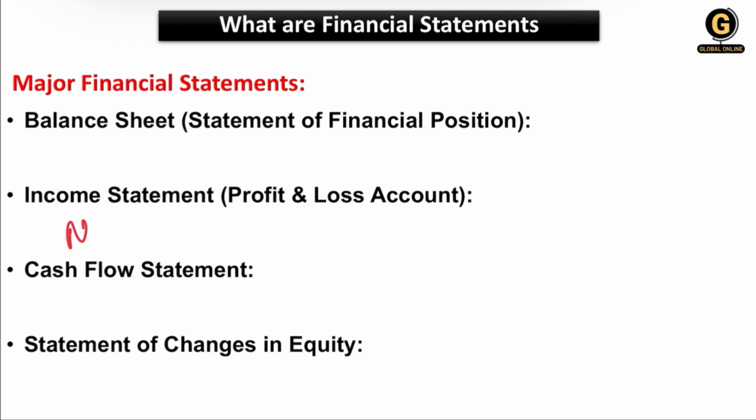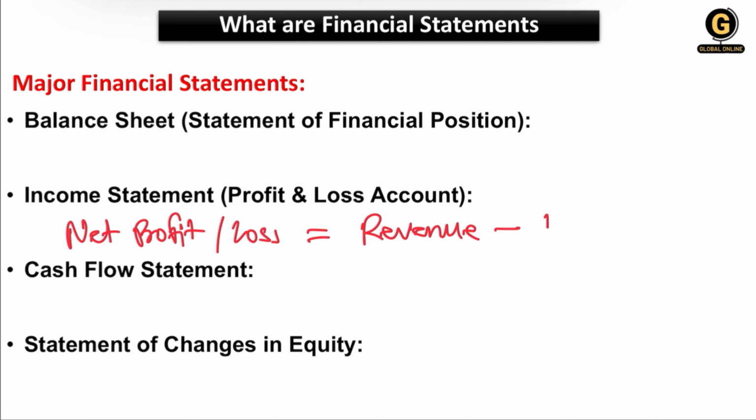So I'll write down here: profit or loss is equal to revenue minus expenses, correct? So in the profit and loss account, the most important factors are expenses and revenue, or we call it expenses and income.